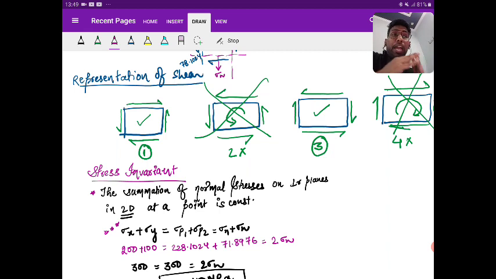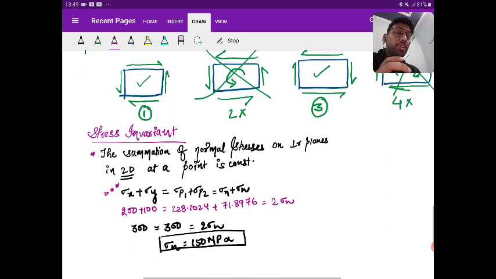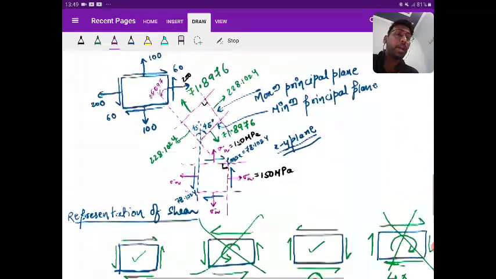If the planes are perpendicular, then the summation of normal stress will be constant at a point. And for shear on perpendicular planes, if one plane has positive shear, then the other plane must have negative shear, and the magnitude of the shear would be the same. So from there I got the value of sigma n.